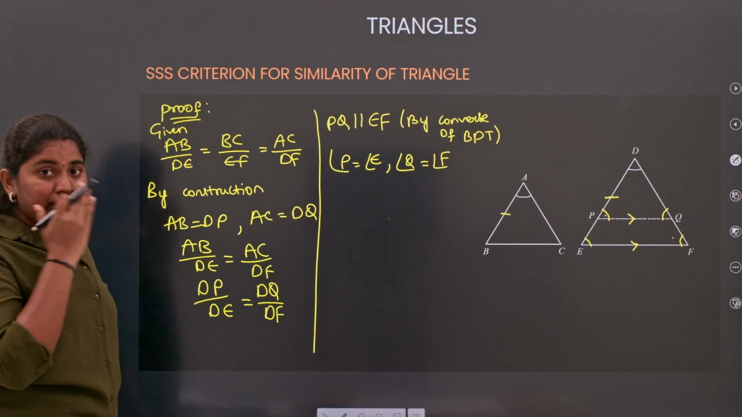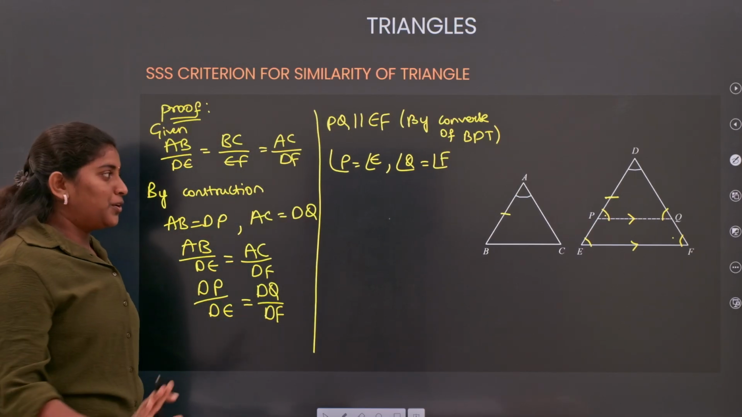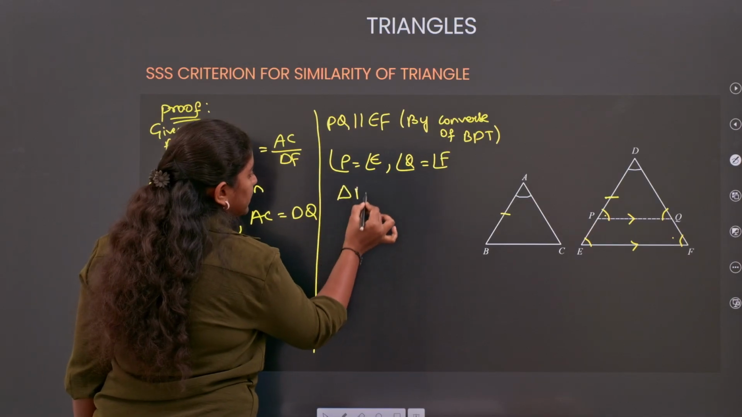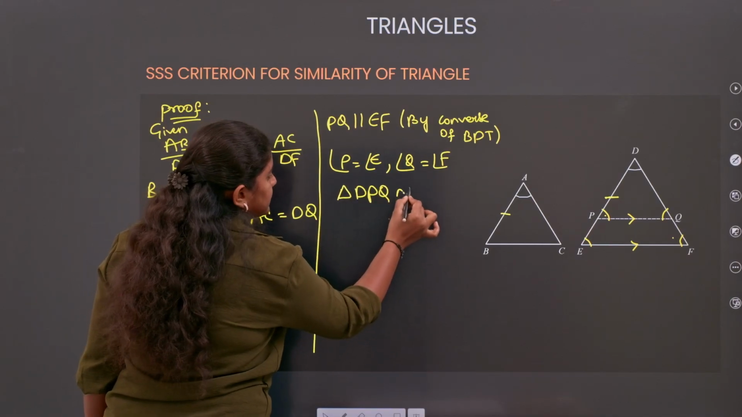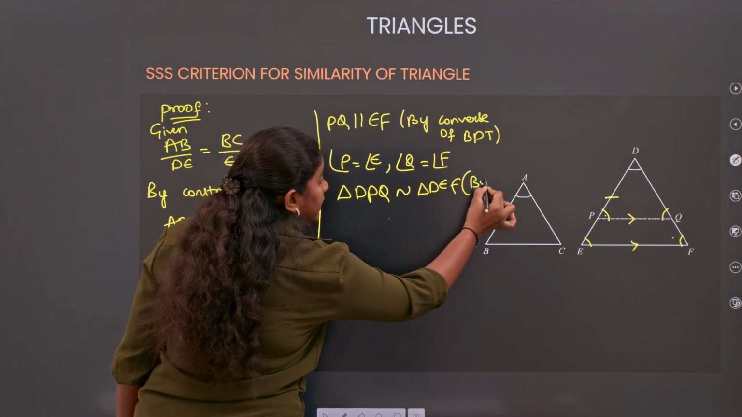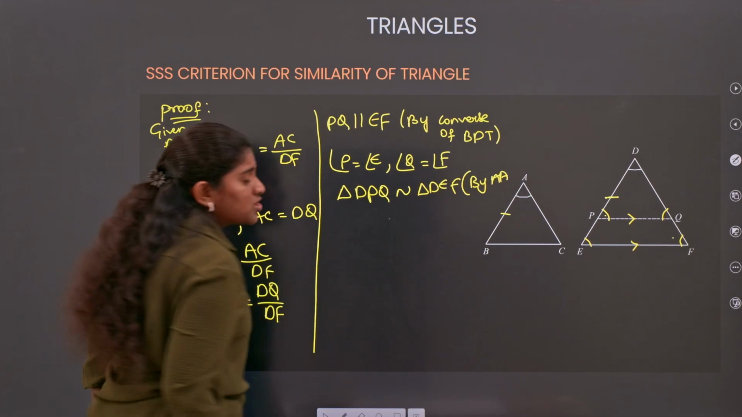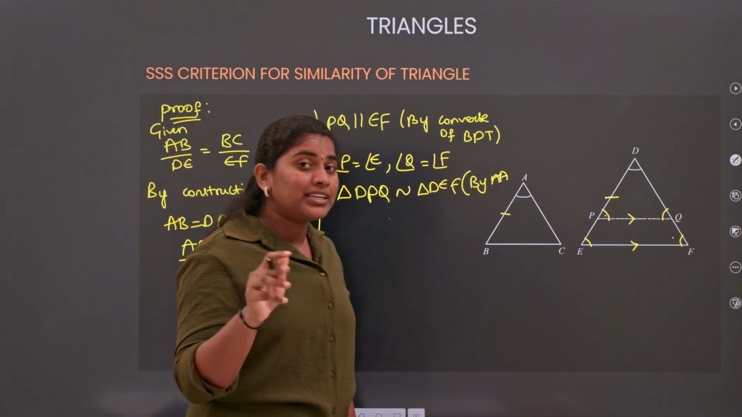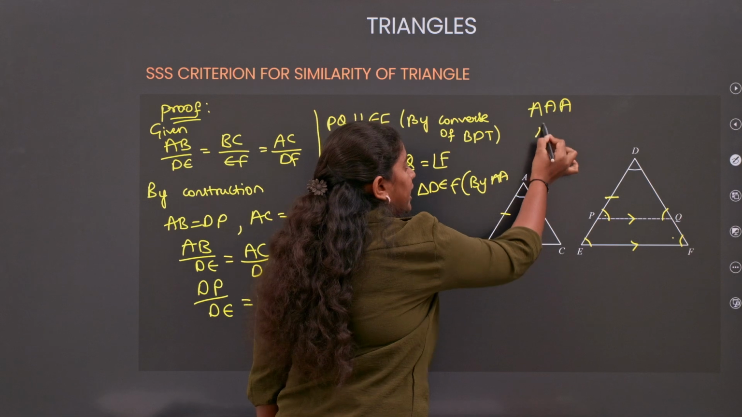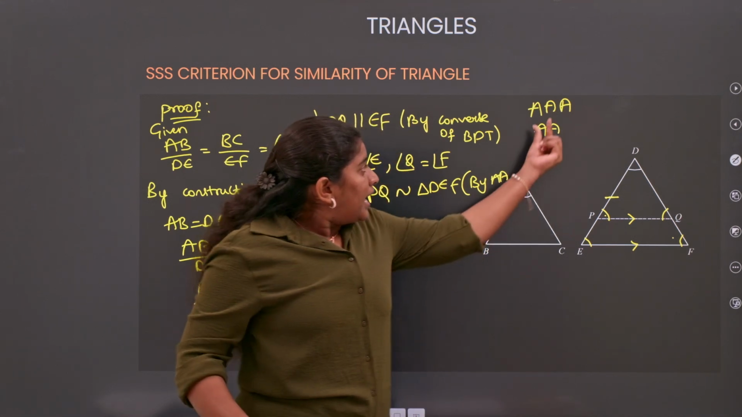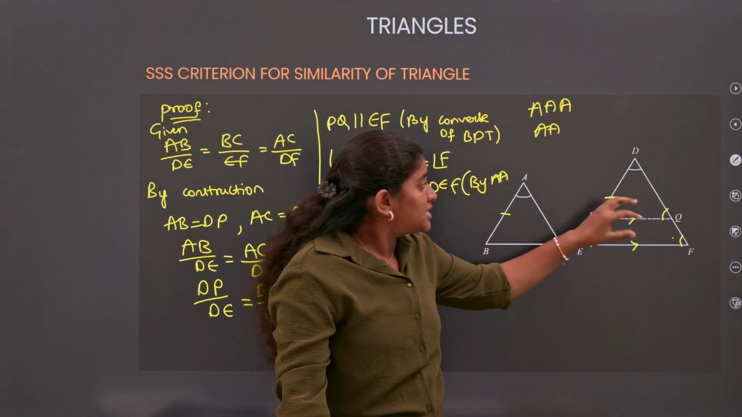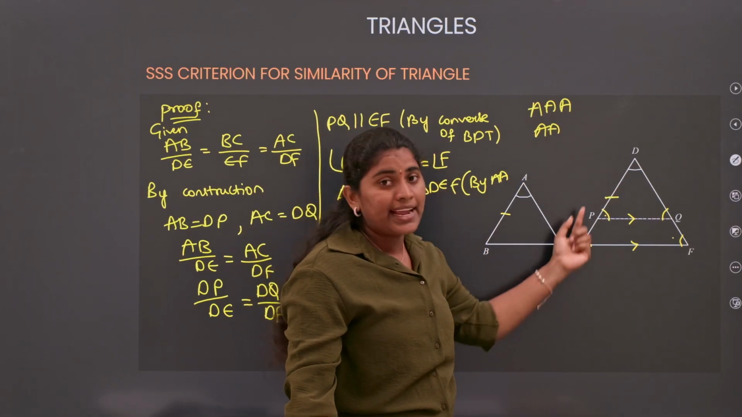Understood? Any doubt for anyone? Fine. Now look at here what we can say. We can say that our triangle DPQ is similar to your triangle DEF. What is the reason? By AA criteria. So what is the difference between your AAA and your AA criteria? See, first think about your double A criteria. Double A means I am having two corresponding angles equal.